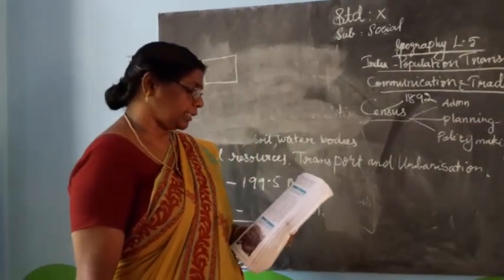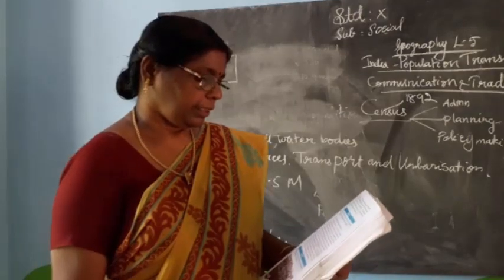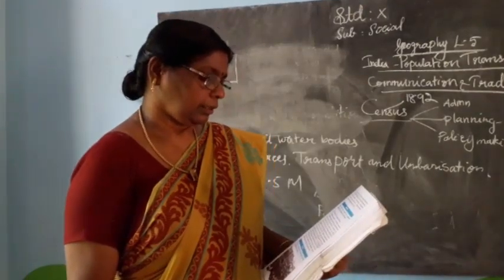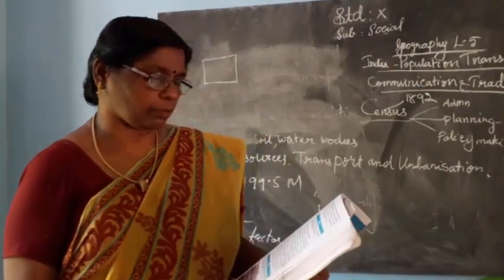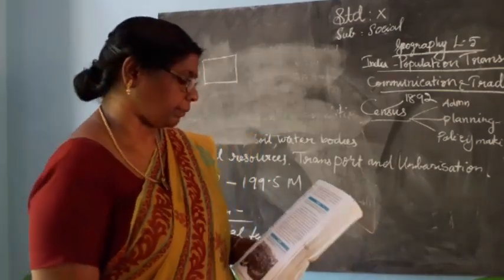The most densely populated state in India is Bihar, and the state with the least population density is Arunachal Pradesh.